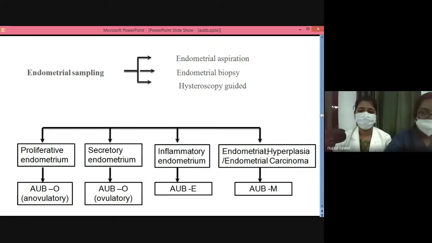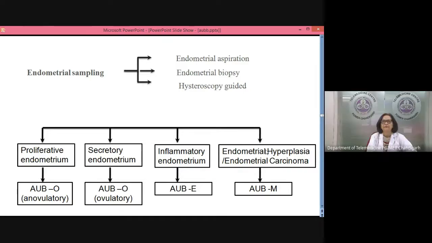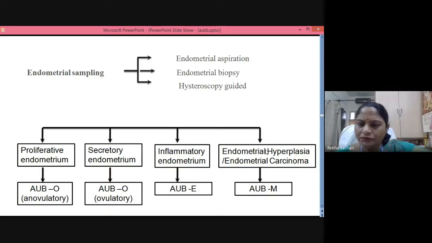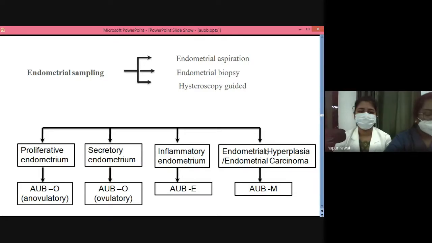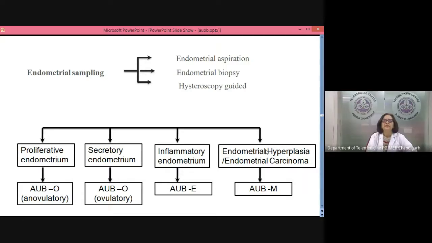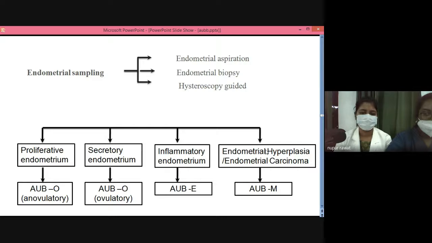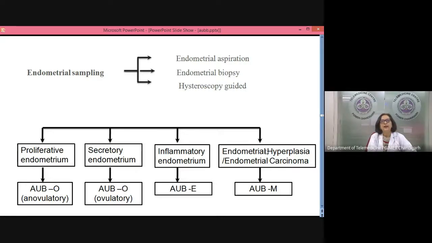Ma'am, up to 11 mm. Up to 11 at any point of time? Ma'am, in proliferative phase, it's 6 mm, and in secretory phase, it's 12 mm. So it varies according to the phase, and in proliferative phase, it could be about 4 to 8 millimeters, and in the secretory phase or the pre-menstrual phase, it could be 8 to 14 millimeters.